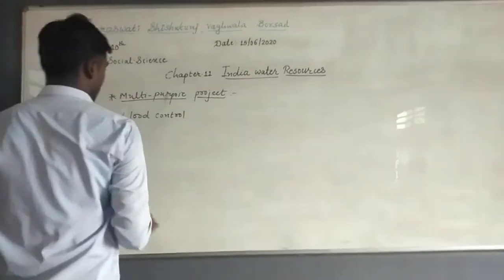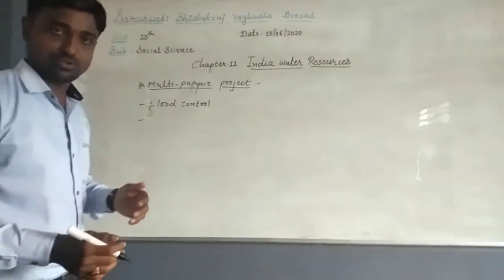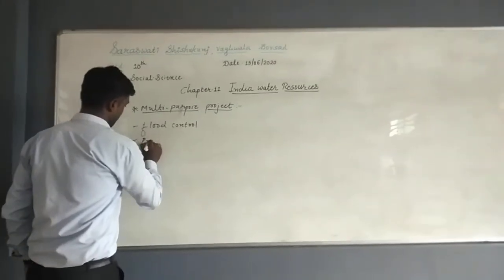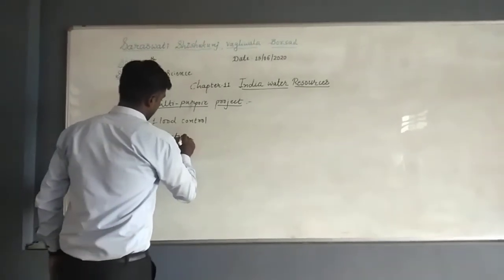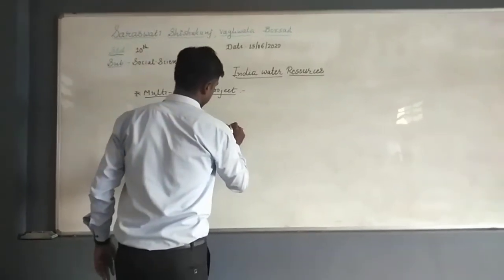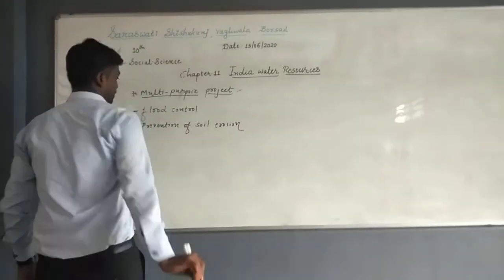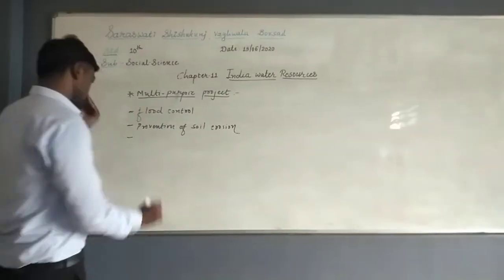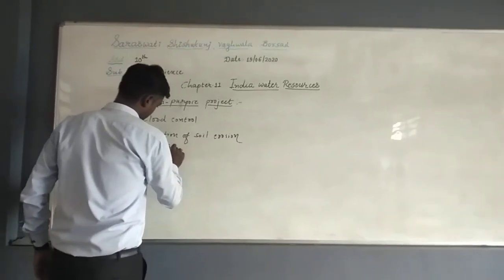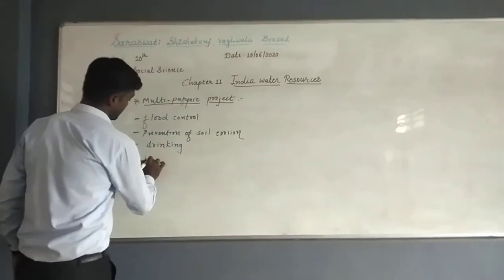Now first I will write 2 or 3 items of the list, and then we will discuss together. For flood control, second one is prevention of soil erosion. Flood control, soil erosion. Then for drinking purpose, then we can say irrigation.